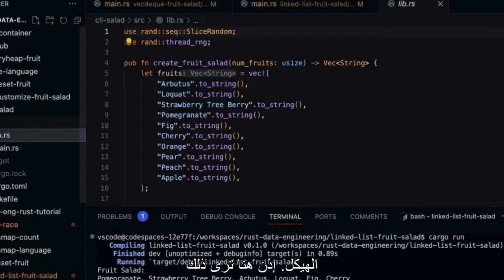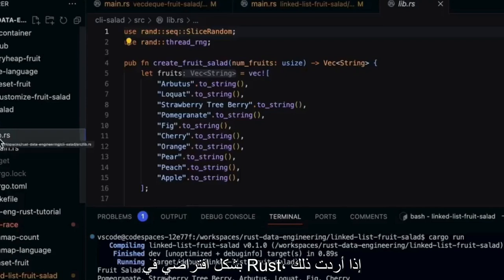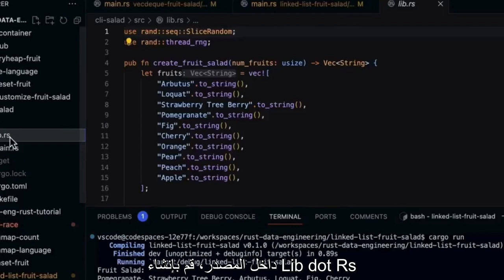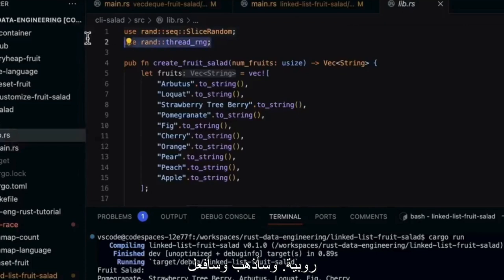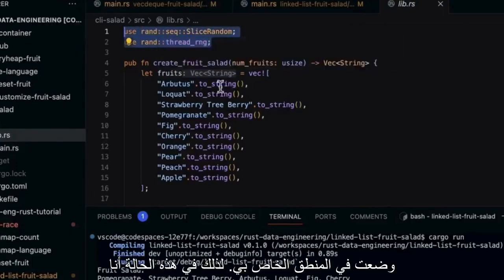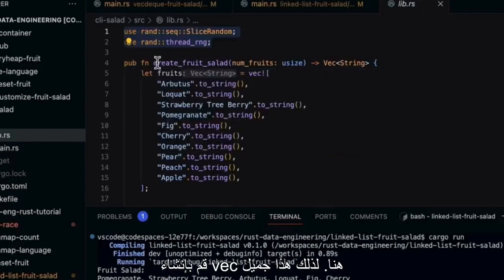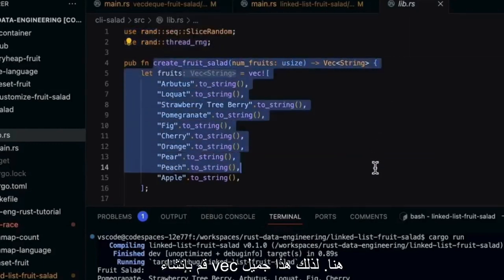So here you see that there's a src, a lib, and a main. By default in Rust, if you want to put some library code together, you don't need to do anything other than, inside of src, create a lib.rs file. In this case, this is the lib.rs, and I would go through and put in my logic. In this case, I expose the function. So I type in pub, and this makes an item visible to others. And then I create a Vec here. So this is pretty simple.